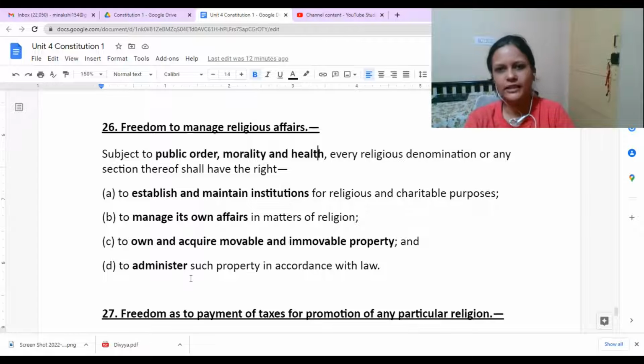Now, it is not enough that the Constitution just mentions that you are free to practice, profess, and propagate any religion. To do so, we would need some other rights also, and those are given in Article 26. Take for example, you are Hindu, right? Yes, ma'am. Which puja do you celebrate? Ma'am, we have so many festivals.